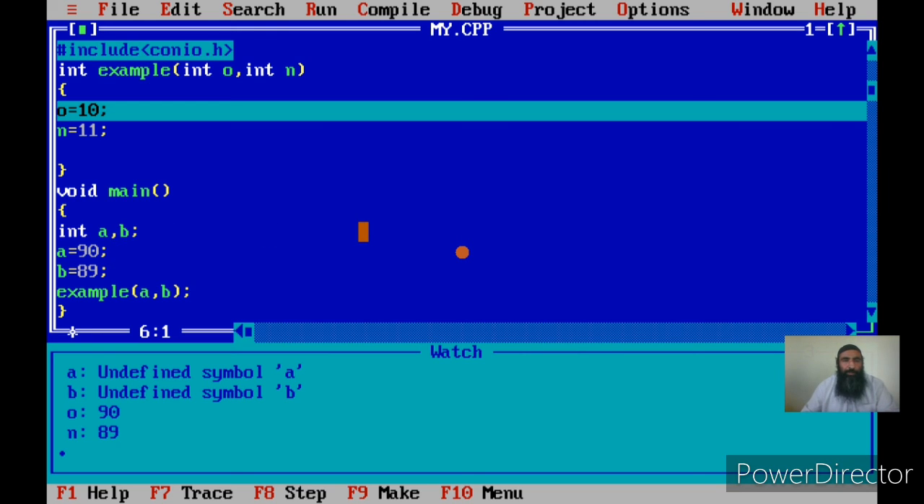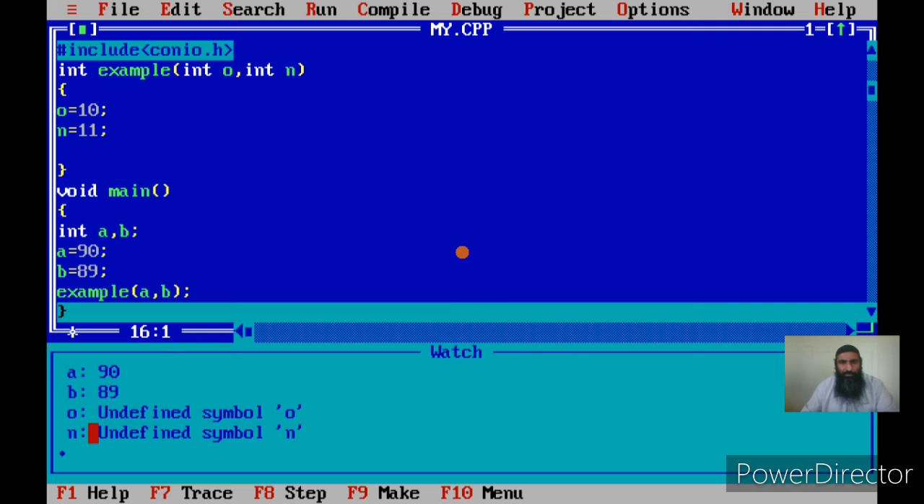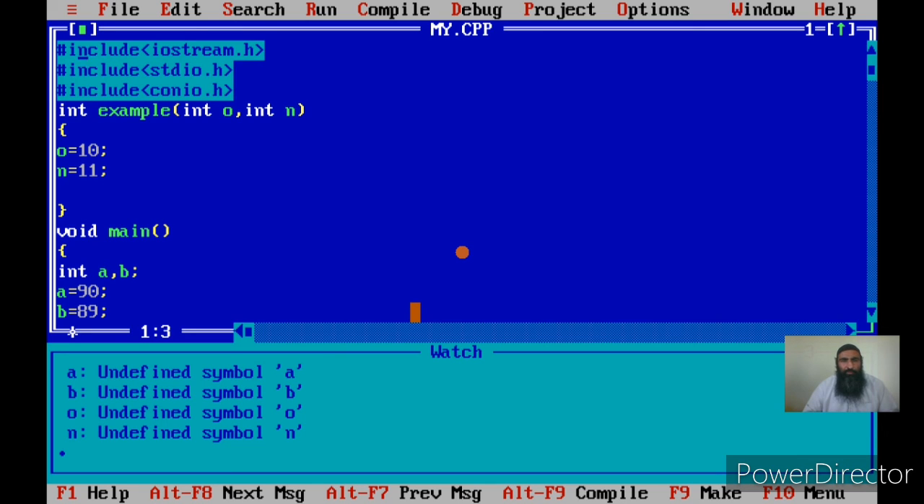Okay, now I change o to 10 and n to 11, and if you see, a and b are still unchanged. This is called by value. Okay, now what happens if I do something like this? I write an ampersand here. This means now call by reference.